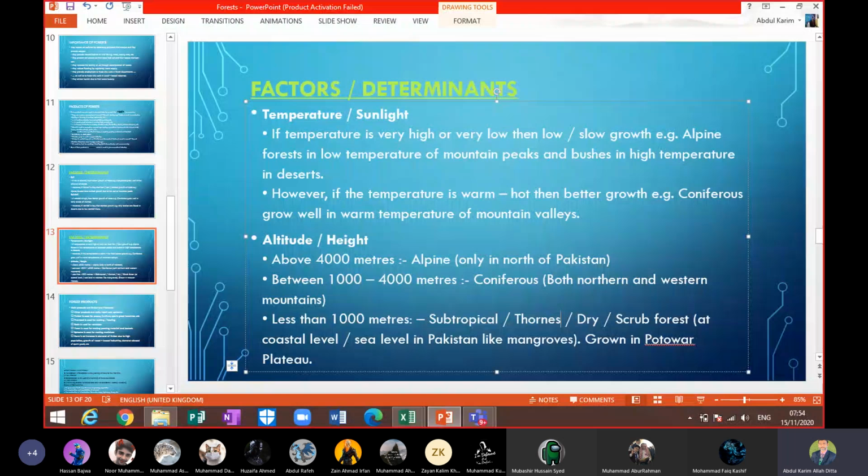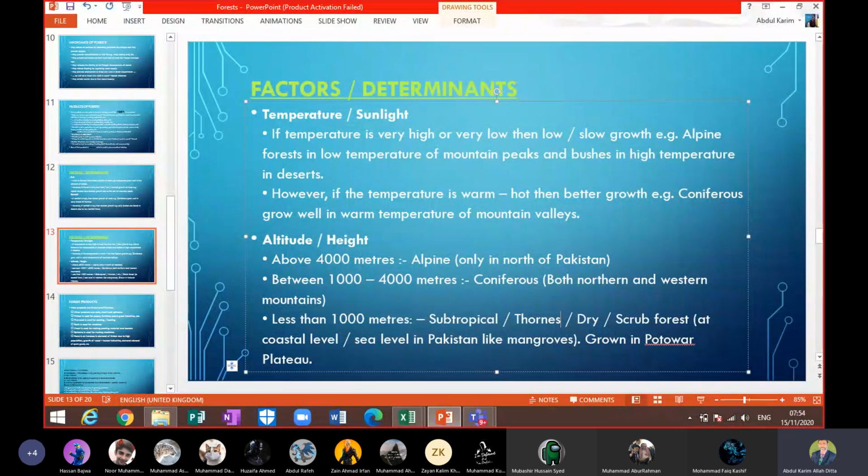Rainfall: where we have better rainfall, like in Murree area, Hazara Hills, you will find more growth of the plants. Then if you go to the desert area where rainfall is very low, you will find only the bushes, beta.